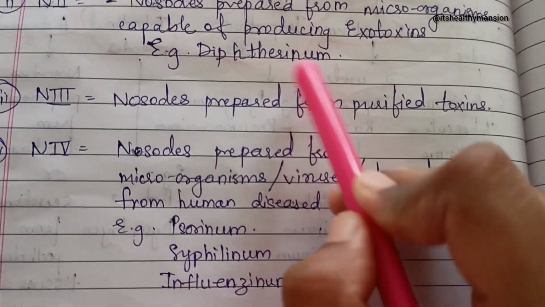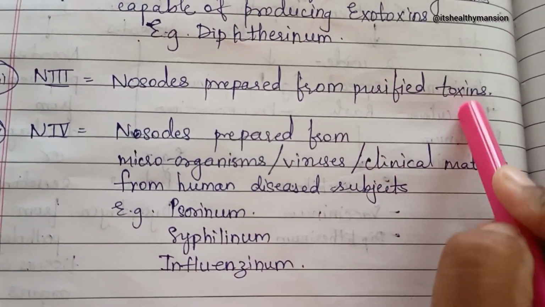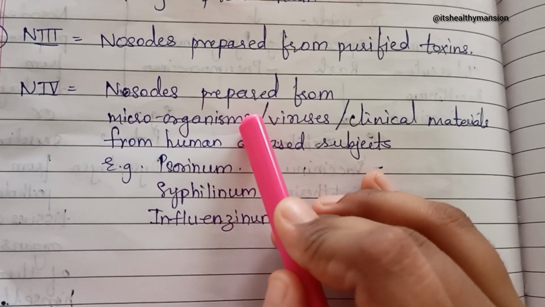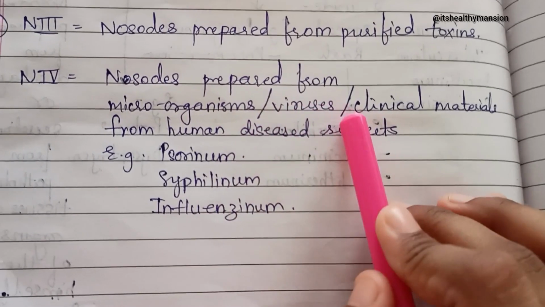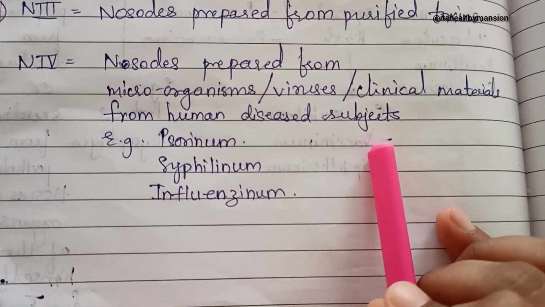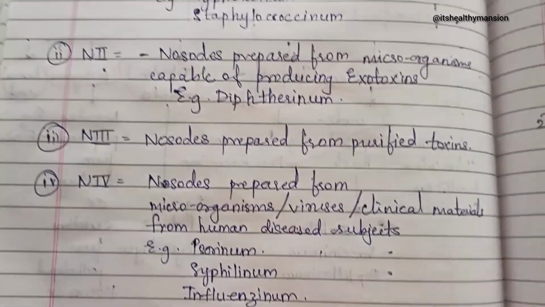Example, Diphtherinum. Now, nosodes 3. Nosodes which are prepared from purified toxins. Now, nosodes 4. Nosodes which are prepared from microorganisms, viruses, clinical materials from human disease subjects. Example, psorinum, syphilinum, and influenzinum.